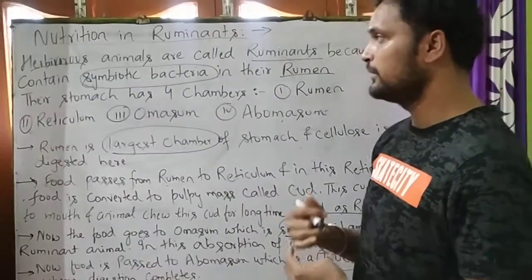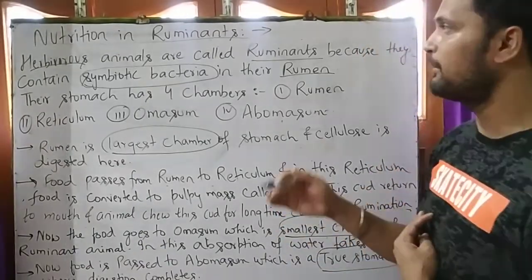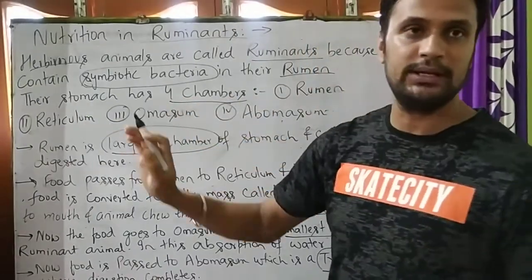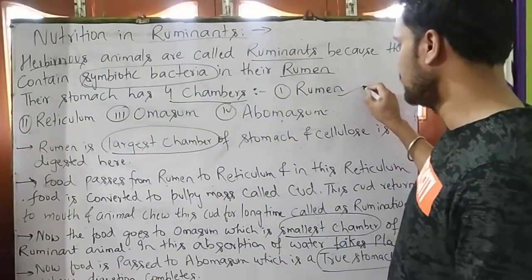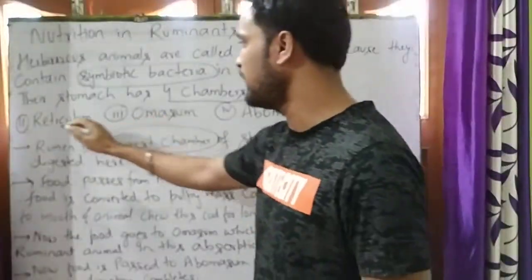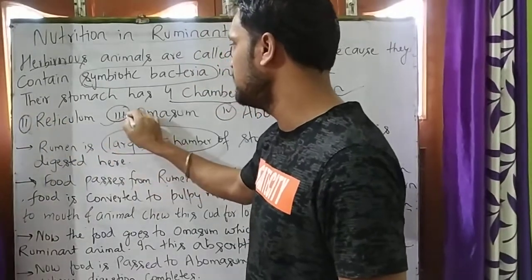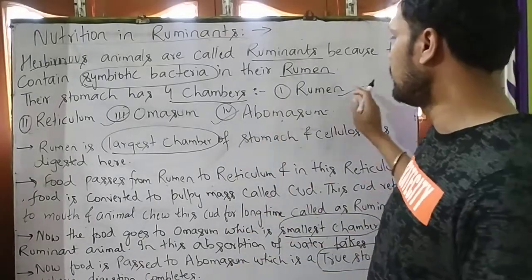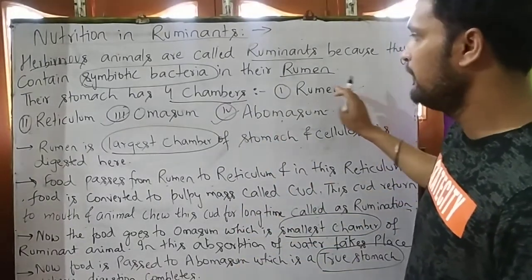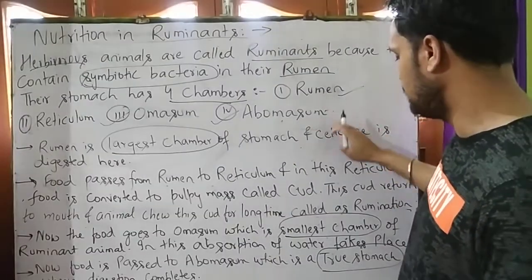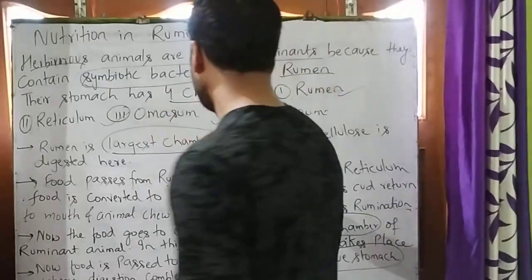Now student, the ruminants or the herbivorous animals have four chambers in their stomach. They are rumen, which is the largest chamber. The second one is reticulum. The third one is omasum, and the fourth one is abomasum. So student, rumen is the largest chamber, whereas omasum is the smallest chamber, and abomasum is the true stomach. So we will see about rumen, omasum and abomasum.